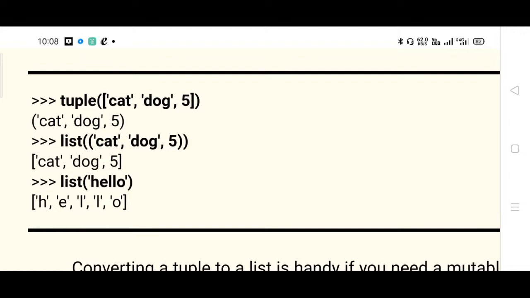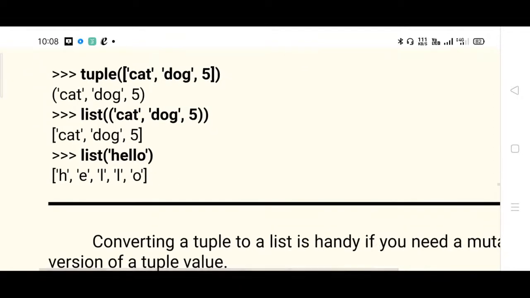Similarly, a tuple can be converted into a list. How? In the same way, first mention the list function, list with opening and closing parentheses. Inside, mention the parameter. The parameter is the tuple which you wish to convert to a list using the list function. That's it. List of cat, dog, 5 is converted back to a list. Now this hello can be converted into a list. So list of hello, the individual letters H, E, L, L, O will be separated and converted into a list.